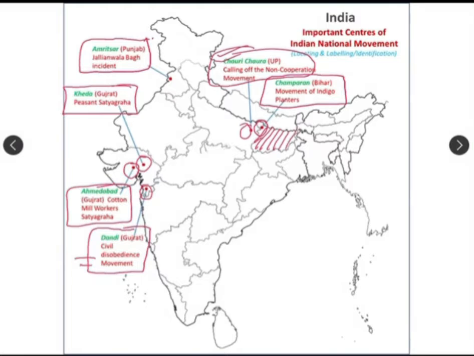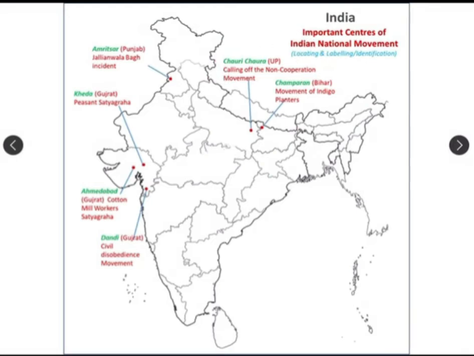Where is the location of Bihar in the map of India? Unless you know the location of Bihar, how will you be able to plot that particular movement? Okay, I hope you are aware of this now.